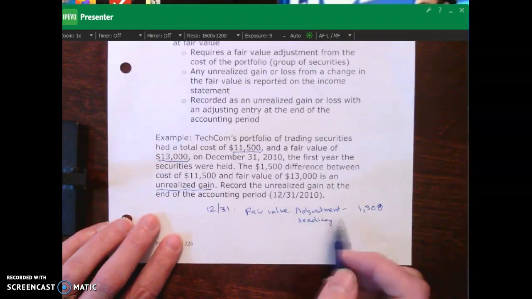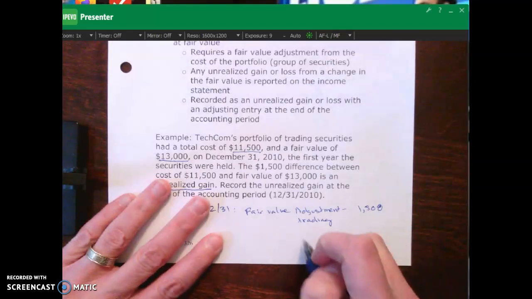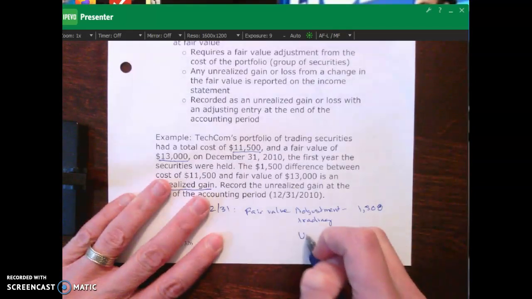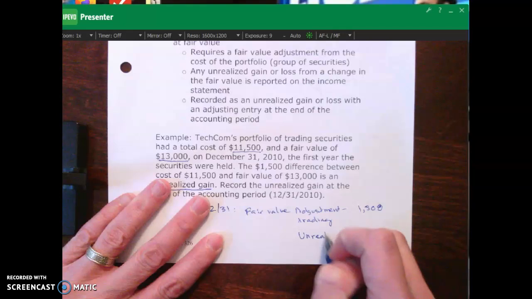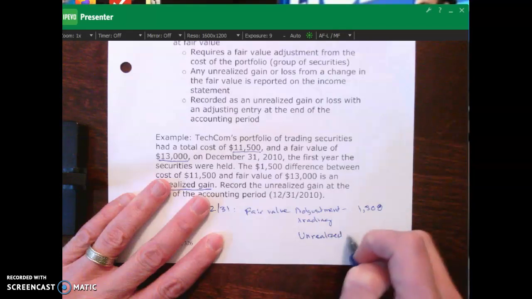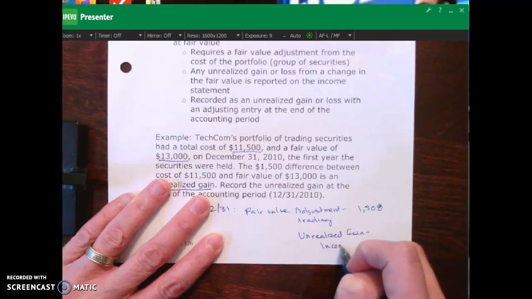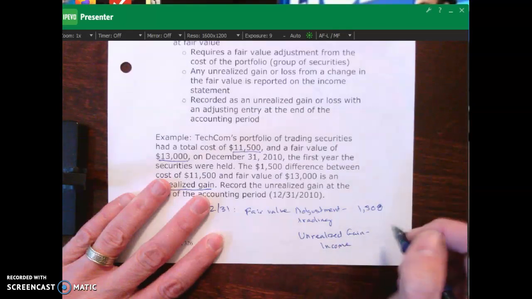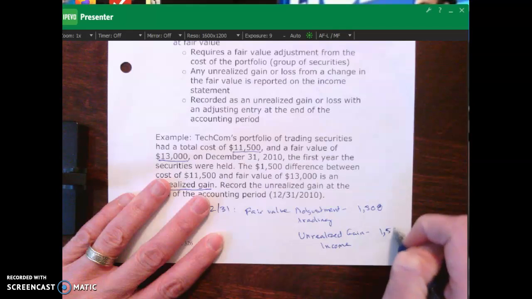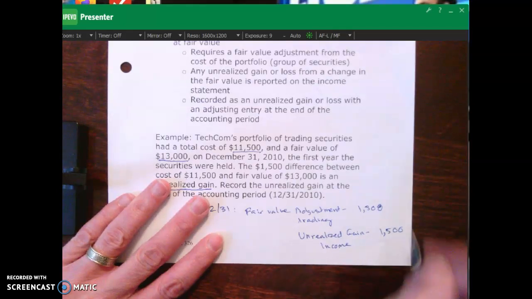That says fair value adjustment trading. Debit that, and then we would credit our unrealized gain income, which does show up on the income statement as additional revenue in this case for $1,500. That would be our journal entry.